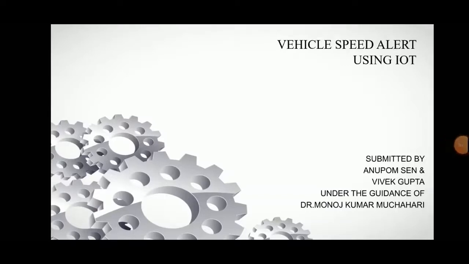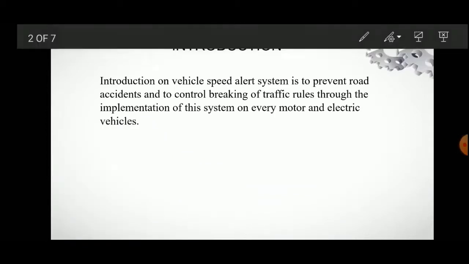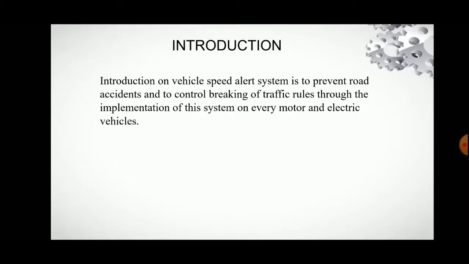So let's start with the project explanation. First, I would like to give an introduction about the project. Vehicle speed alert system is to prevent road accidents and to control breaking of traffic rules through the implementation of this system on every motor and electric vehicle.